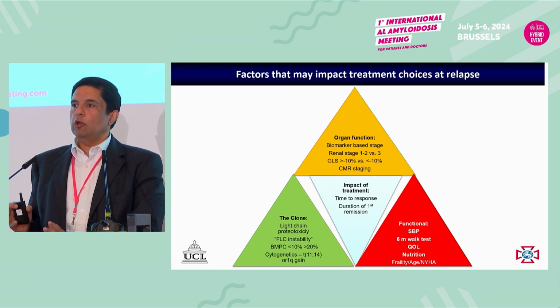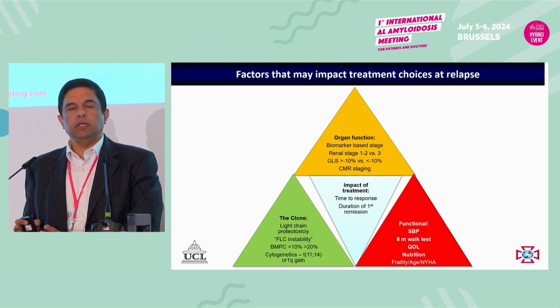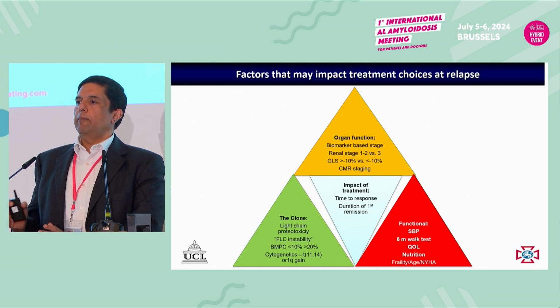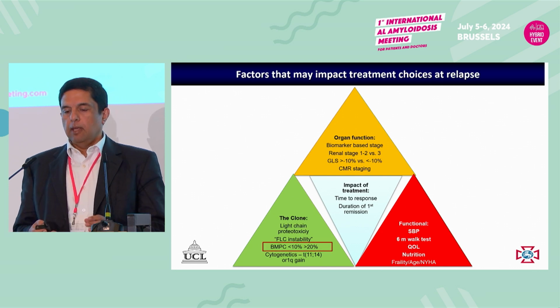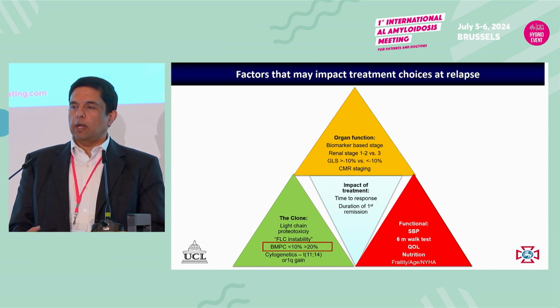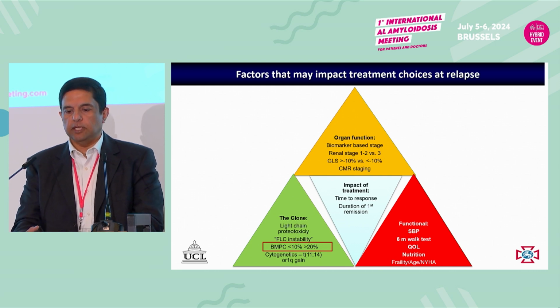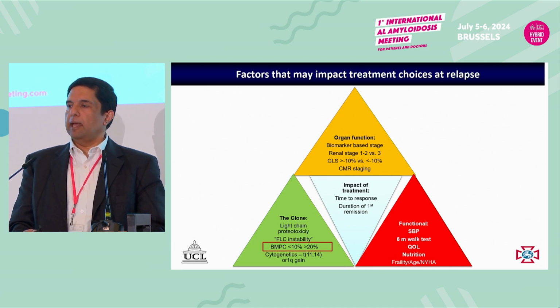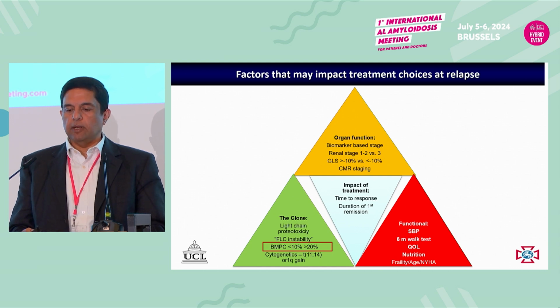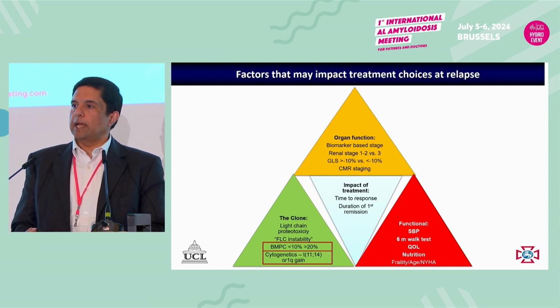Some of it may not be so important at the time the patients are relapsing because the organ function may have improved, and the patient may have clinically stabilized. But we have to think about what happened with the clone at presentation. Did the patients have significant bone marrow plasma cell infiltration, or did they have what we might say is a true MGUS? We talked quite a lot about cytogenetics so far.